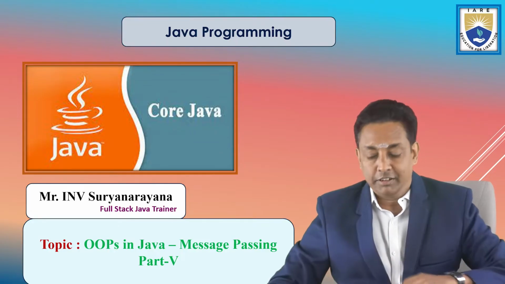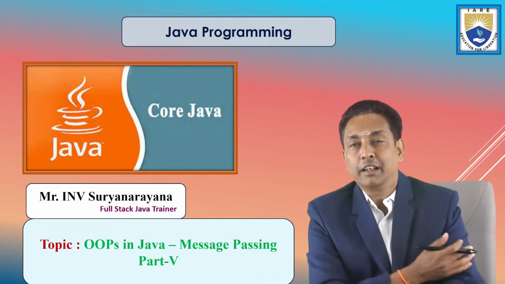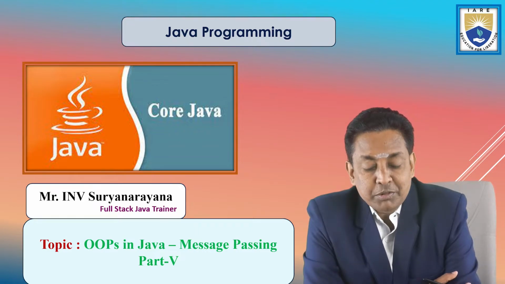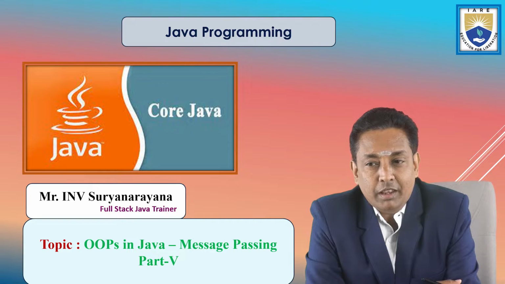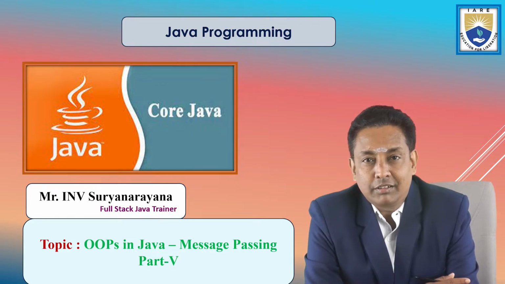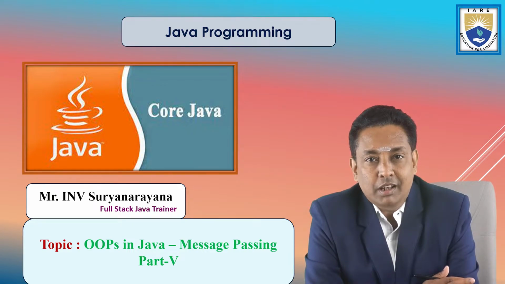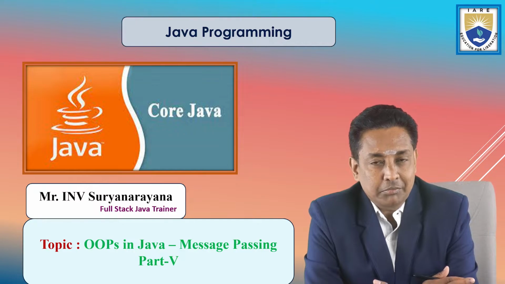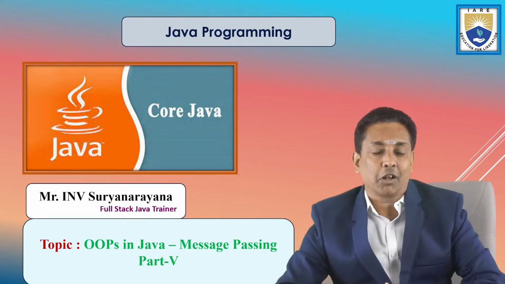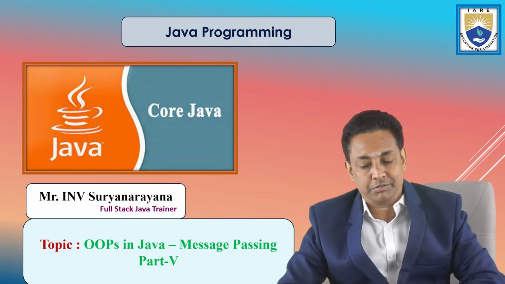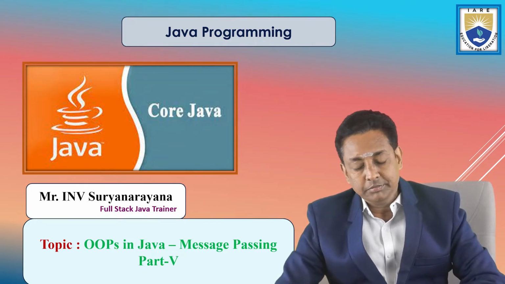We're coming to the last topic in object-oriented programming in Java. Last topic in OOPS. Encapsulation covered, abstraction covered, inheritance covered, polymorphism covered, and this is message passing. The last topic in OOPS.